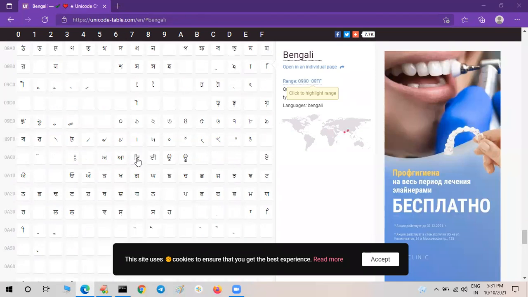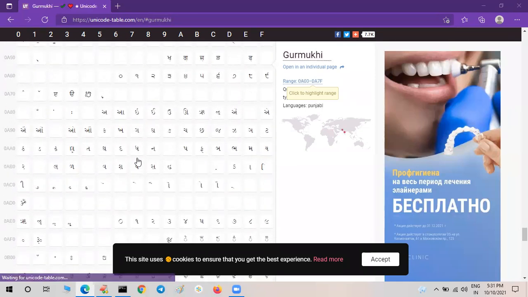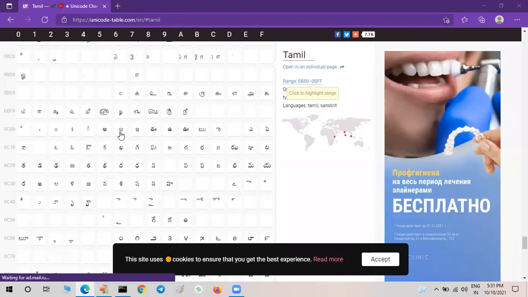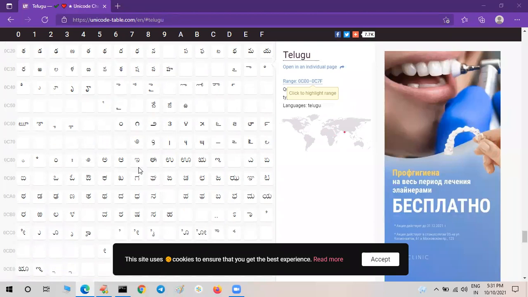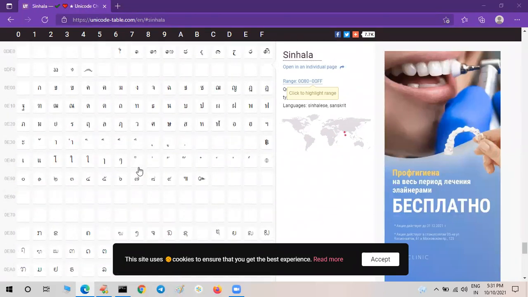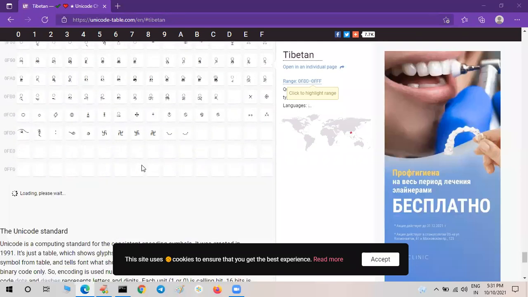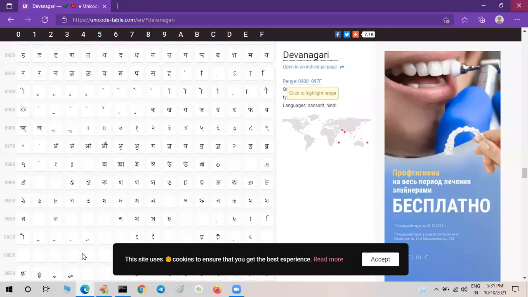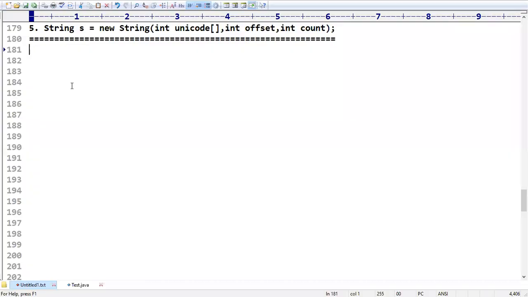Yeah, it is Hindi, Bengali, Sanskrit. Have you observed some Telugu alphabets, Tamil alphabets? Everything is available here. Okay, so this is called Unicode character constants. Like this we have some Unicode characters. So using those Unicode characters also you can frame a string.